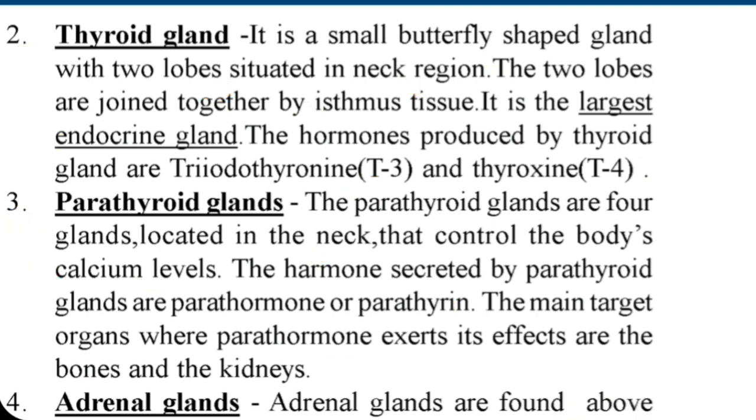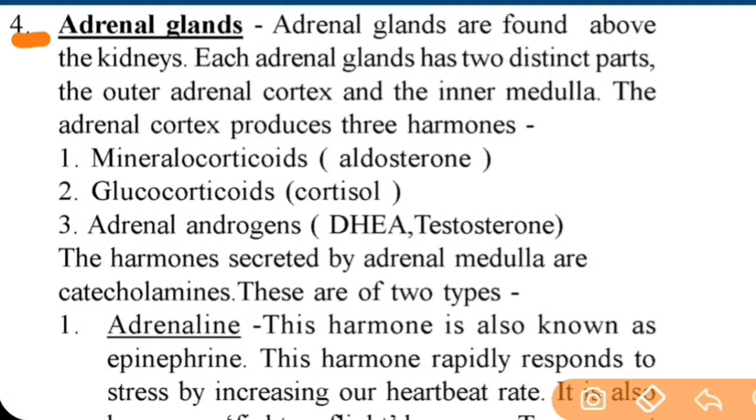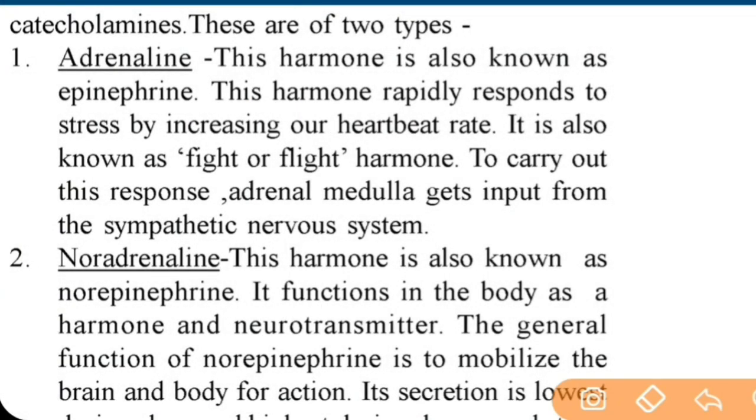Important point. Next is adrenal glands. Adrenal glands are found above the kidneys. Each adrenal gland has two distinct parts, the outer adrenal cortex and inner medulla. The adrenal cortex produces three hormones, mineralocorticoids, glucocorticoids, and sex corticoids, which is also known as adrenal androgens. The hormones secreted by adrenal medulla are catecholamines. These are of two types. First is adrenaline.